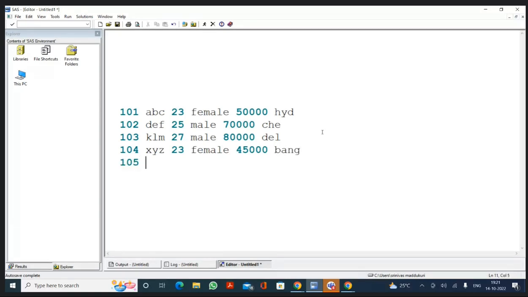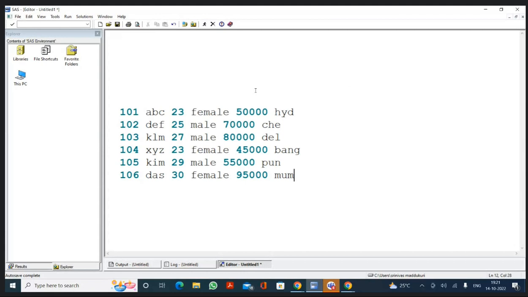And I have 105, KIM, 29, male, 55,000, Pune. And the last observation 106, DAS, 30, female, 95,000, and Mumbai.